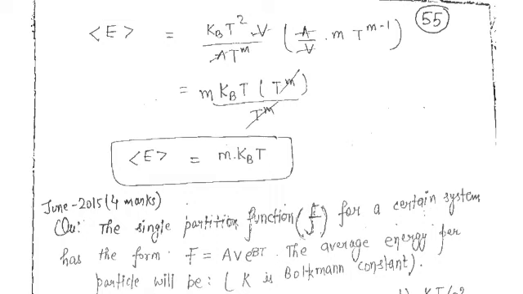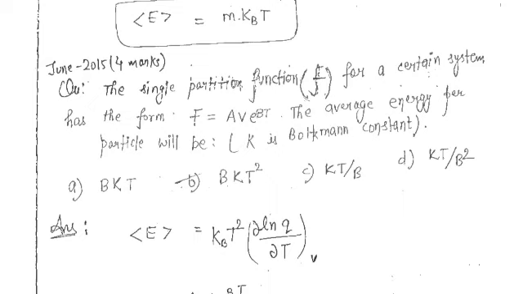Here I put these values, some of the things get cancelled out, and finally you will get average energy as m kB T. Is this thing clear to you or not? If it is not, then please drop the question in the comment box and I will definitely answer there. But don't take it home, otherwise it will get stigmatized in the future. Alright, now moving ahead.